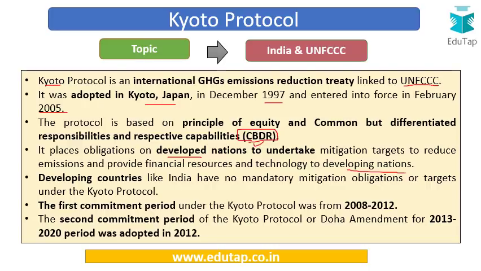So developed nations have mandatory targets, but developing countries like India have no mandatory mitigation obligations or targets under the Kyoto Protocol. So this is about this very important principle. The first commitment period under the Kyoto Protocol was from 2008 to 2012, and the second commitment period, popularly referred to as the Doha Amendment, for the period 2013 to 2020, was adopted in 2012. This amendment extended the commitment period under the Kyoto Protocol from 2013 to 2020.